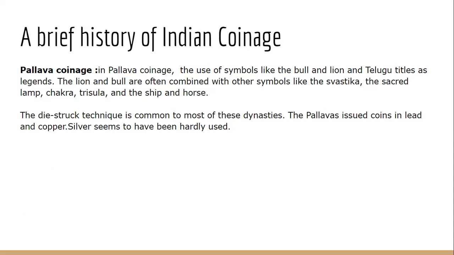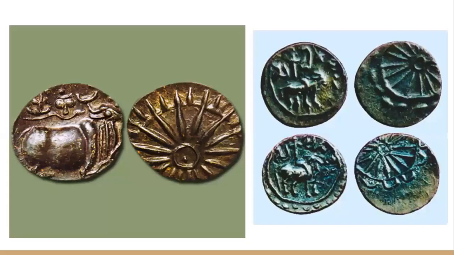Now the coins of the Pallavas are mainly die struck coins, punch marked or die struck coins, and these coins are mainly of lead and copper. We do not find gold coins extensively, and silver coins are also very rare. So the majority of the coins of the Pallava dynasty are lead and copper coins, and these coins are mainly known for the different symbols which are used on them. Okay, so these are the coins of this period. You can see that the chakra and other symbols are there. So these are the coins of the Pallava dynasty.